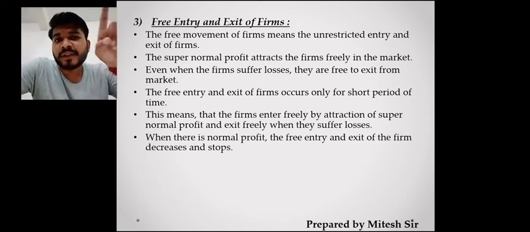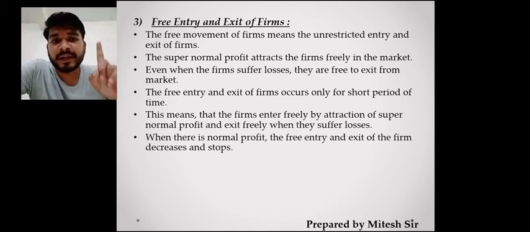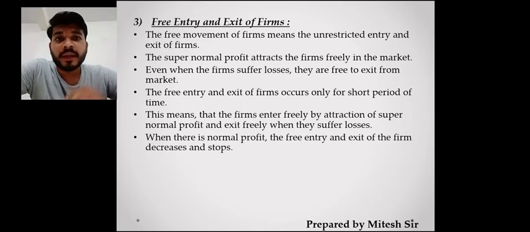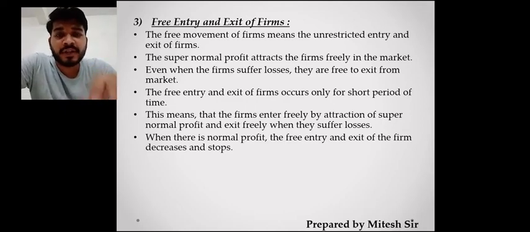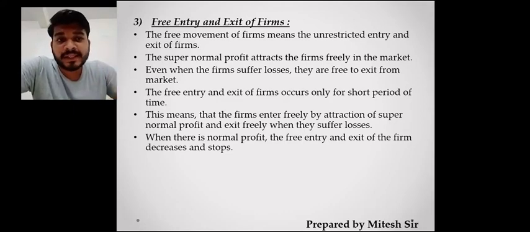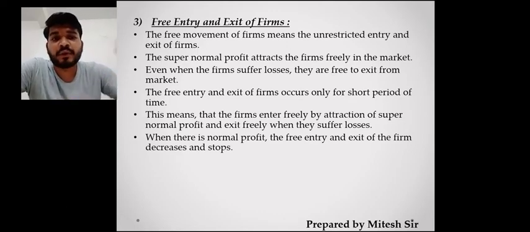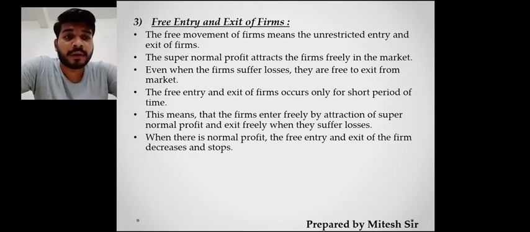Here in monopoly, one single seller is trying to sell the product with different prices, and he gets supernormal profit. He achieves supernormal profit. But here in this type of market, with differentiated products with different shape, size, fragrance, and taste, you find that these products are being sold throughout different places, and any firm can enter into the market, any firm can exit if there are losses, and all these things can be there for a short period of time.